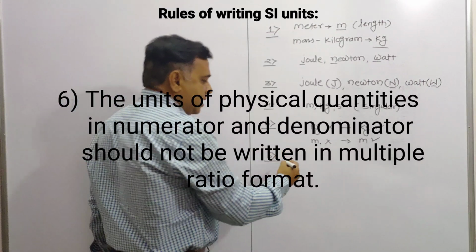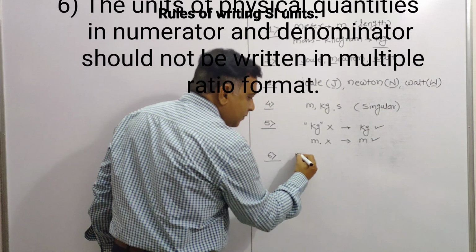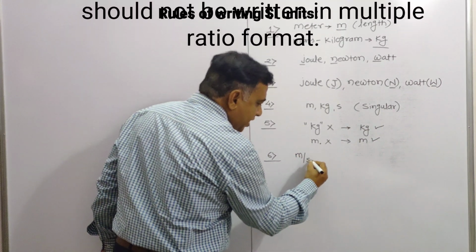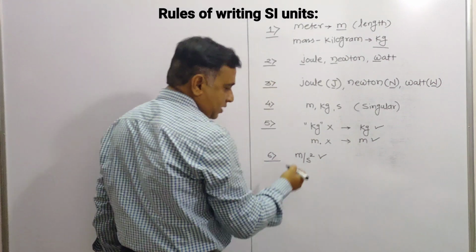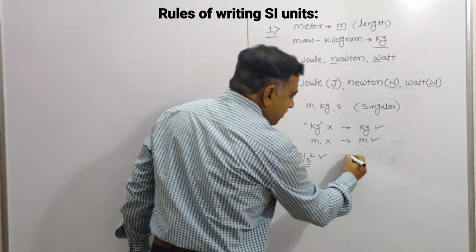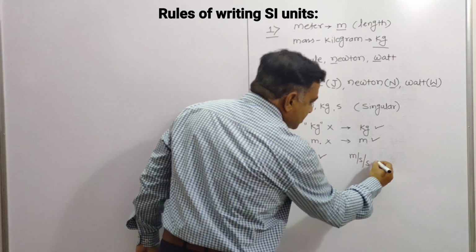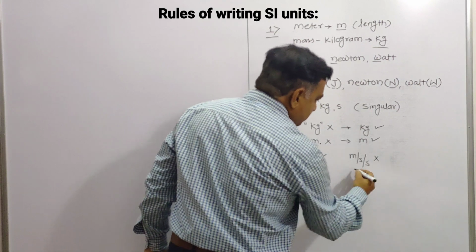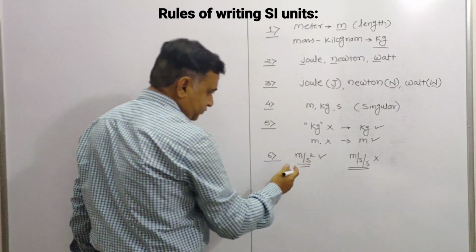Just like here, the example is before you. It is not written in multiple ratio format. Just like meter per second square is the correct one while representing the SI units. But if I take meter per second, this one is the wrong one because it is in multiple ratio format and it is not allowed.